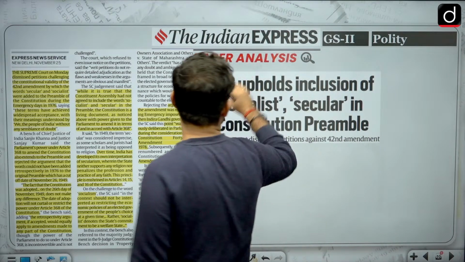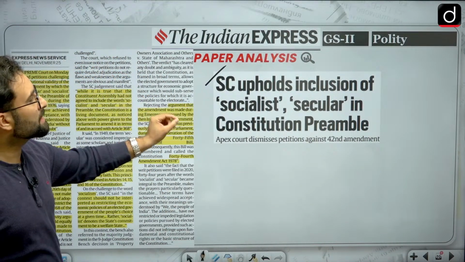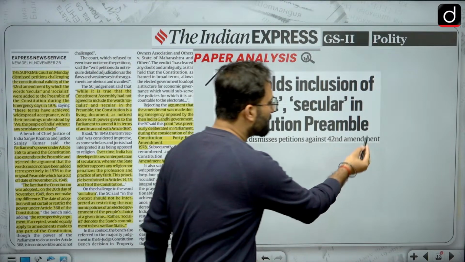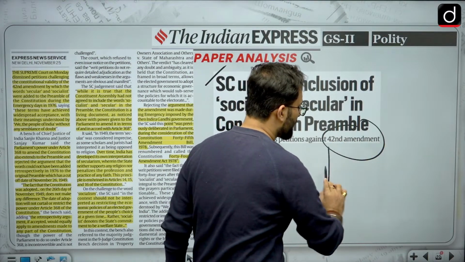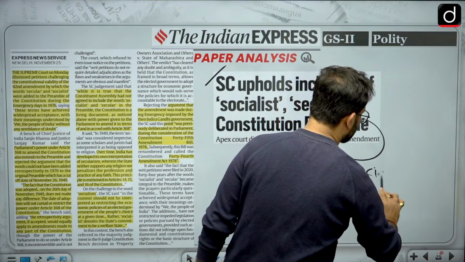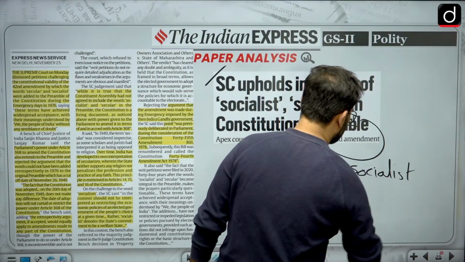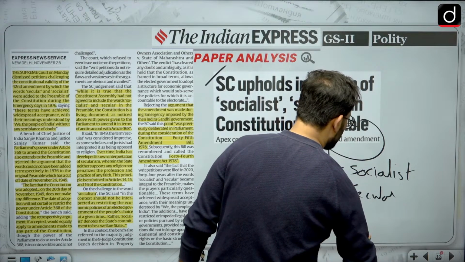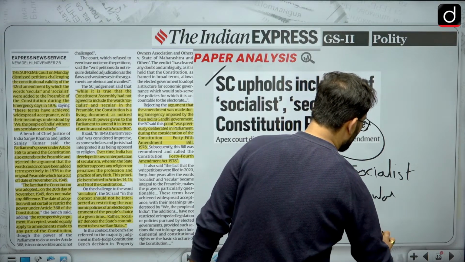Now here you can say, Supreme Court upholds the inclusion of socialist, secular in the constitution preamble. Basically the 42nd Constitution Amendment Act, as I told you, added 3 words. One was socialist, second was secular, and third was the word integrity, unity and integrity.